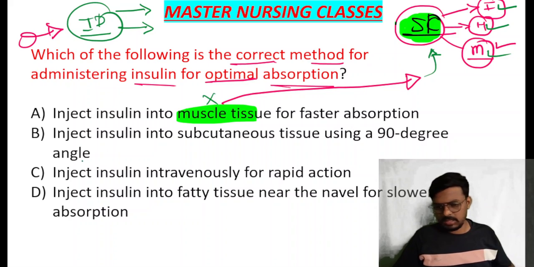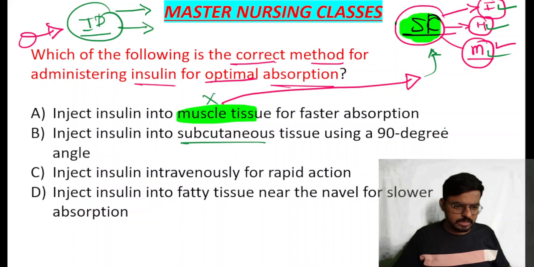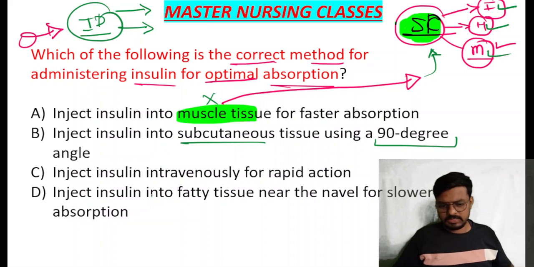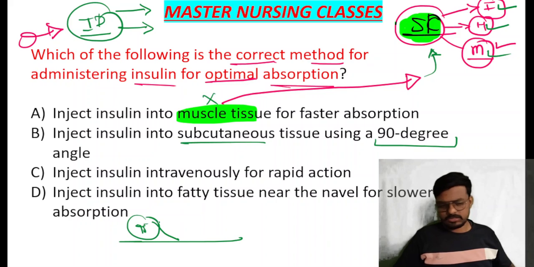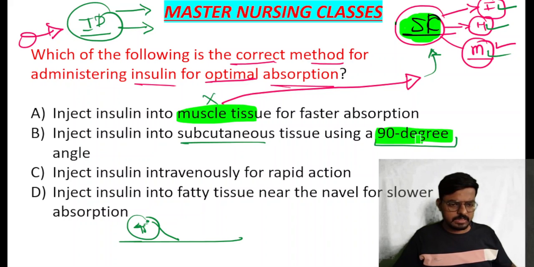Then comes option B: inject the insulin into the subcutaneous tissue using a 90-degree angle. Sir, we studied that a subcutaneous injection should be given at around a 45-degree angle. Yes, you people have studied this. Administration of any drug into the subcutaneous tissue means we use a 45-degree angle. But here it is given as a 90-degree angle. Is it correct? Yes, it is correct.